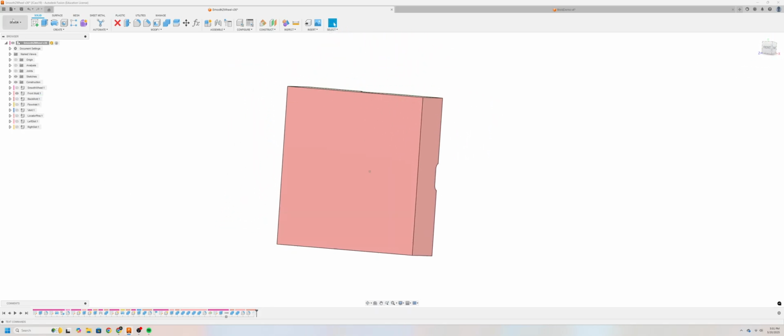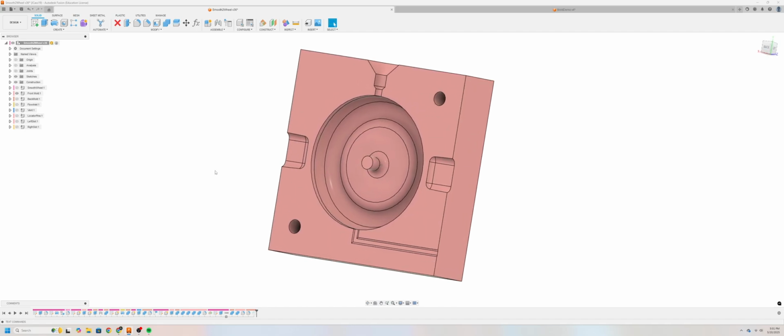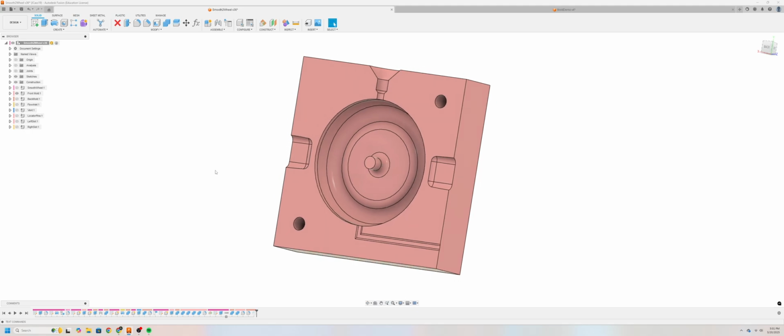First, let's set up our CAM environment in Fusion 360. The same principles apply to most modern CAM software. However, I recommend Fusion 360 for its ease of use. I definitely recommend you stay within Fusion 360 when designing your molds in case you need to make any changes. I'll assume the front and back molds are ready at this point.